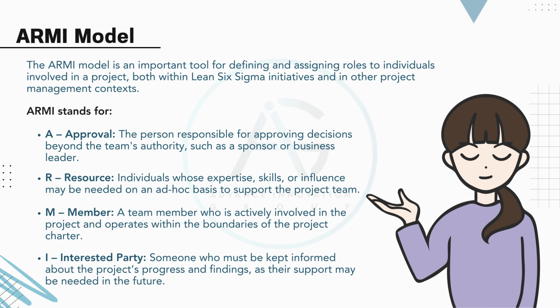Stakeholders who are not directly involved but must be kept informed because their future support or input could be important. By mapping out roles using ARMI, we avoid confusion, ensure proper communication, and make sure everyone knows their level of engagement from the start. It's a simple model that delivers clarity and alignment across the project.